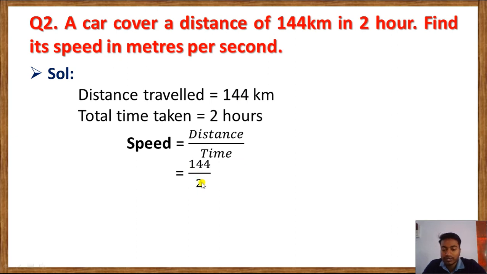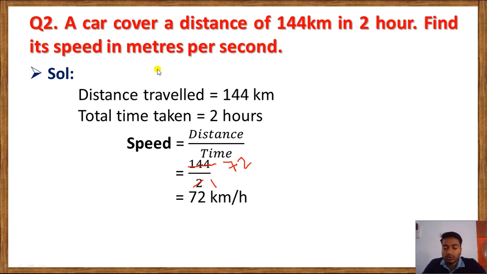Now reduce the term. 2 1s are 2, 2 7s are 14, and 2 2s are 4. That means we got 72 km per hour. We got this in kilometer per hour because the distance is given in kilometer and time is given in hour.